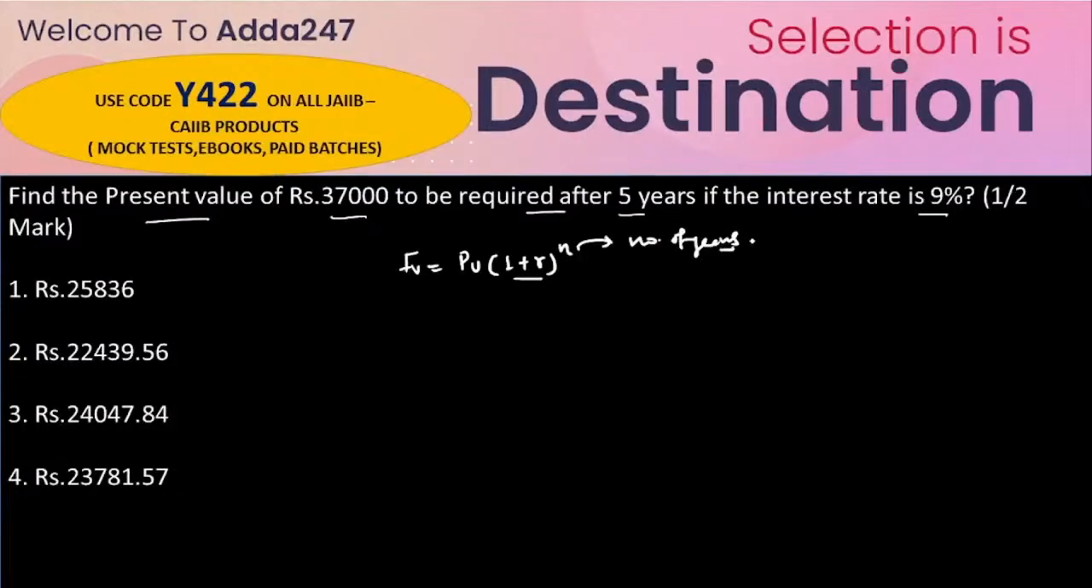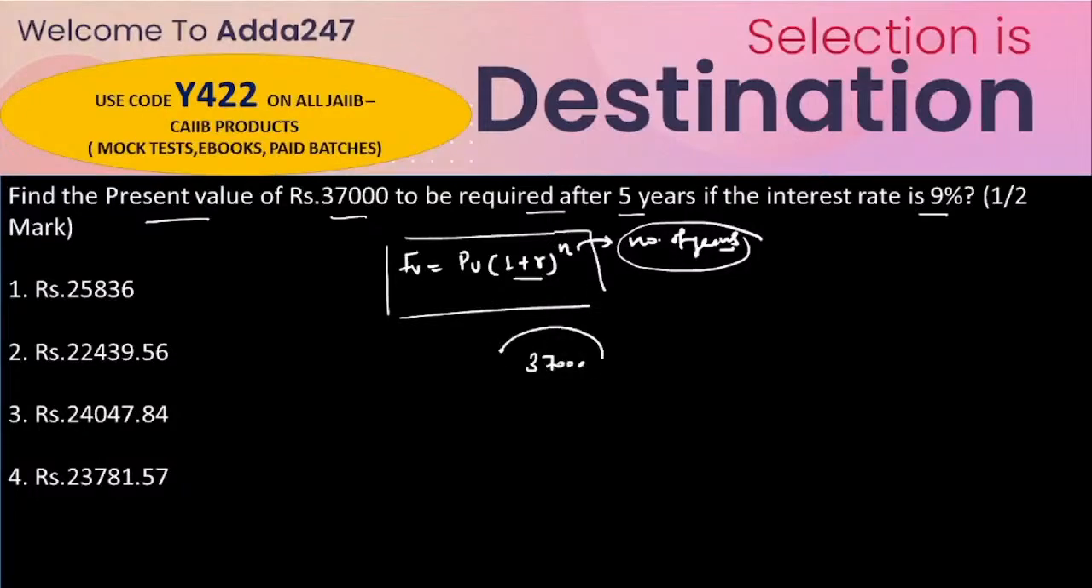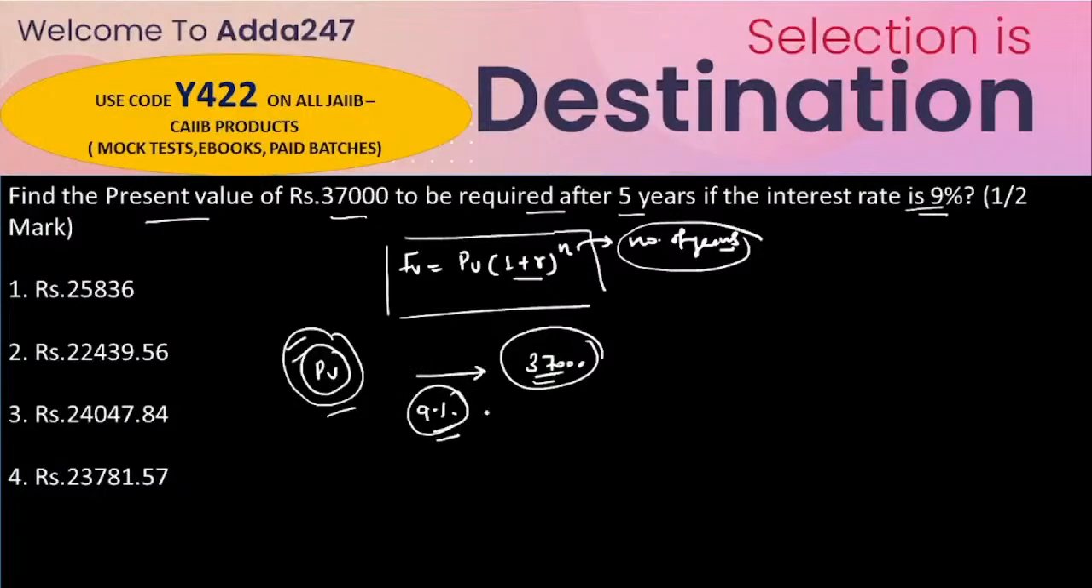Look, in the question, what we have to determine is this: you require 37,000 rupees after 5 years, and the rate of interest given is 9%. So you have to tell the present value, which after 5 years becomes 37,000 rupees at the applicable rate of interest of 9%. The simple formula I already explained in my lectures is: future value is equal to the present value multiplied by 1 plus r to the power n.